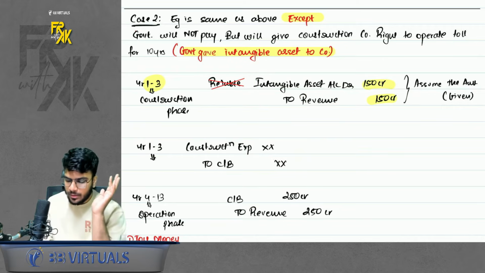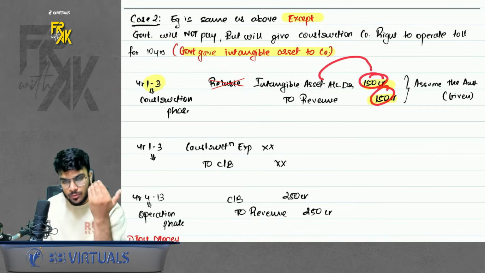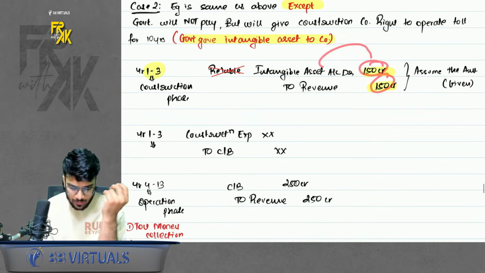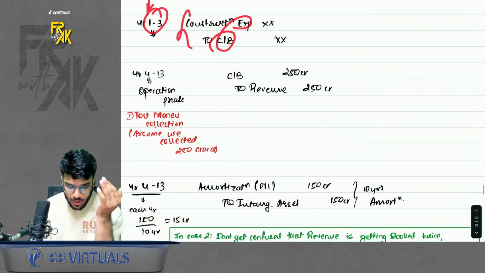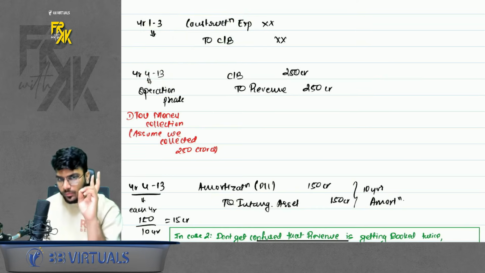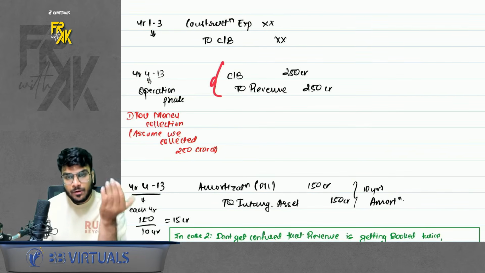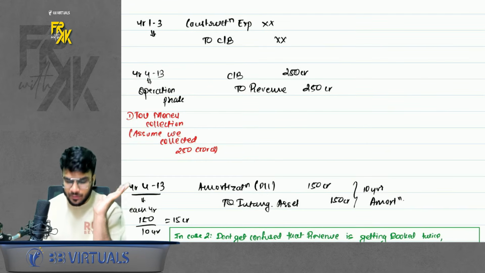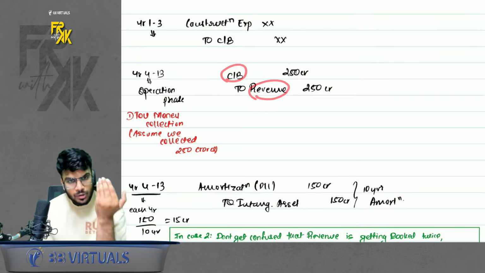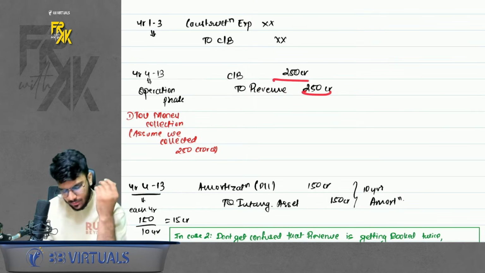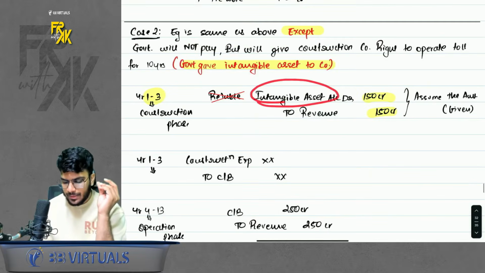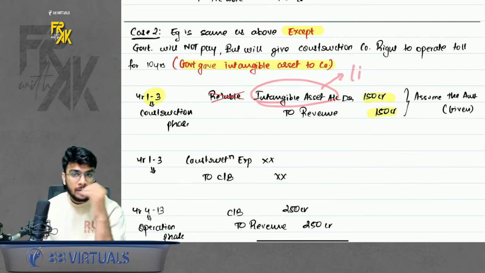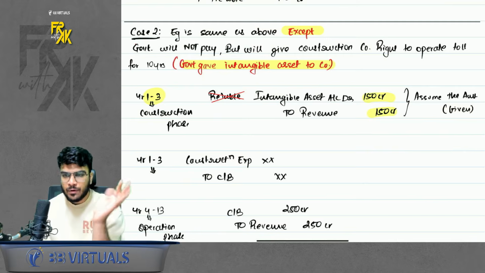Let's assume that the license worth is 150 CR. So book 150 CR to 150 CR. And if you incur any construction expense, book expense to cash bank. Then during the operation phase, two things are to be done. You will receive the money from toll. Whatever you receive is your revenue, so book cash bank to revenue. Assuming that you receive 250 CR, book 250 CR. Then because you booked an intangible, let's say the license tenure was for 10 years. Government gave the license for 10 years.